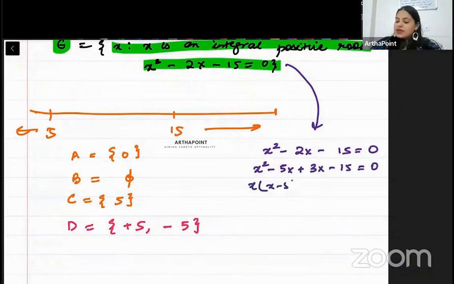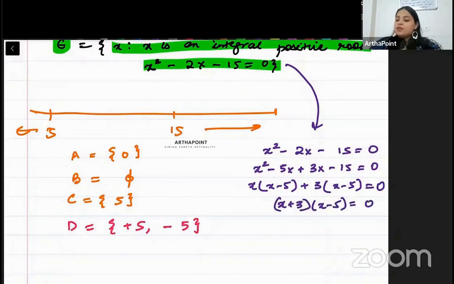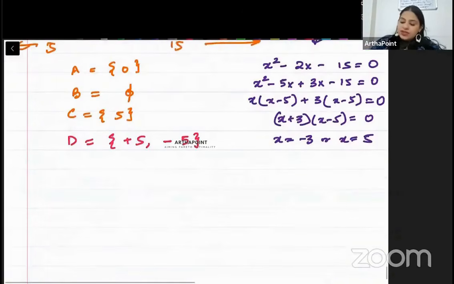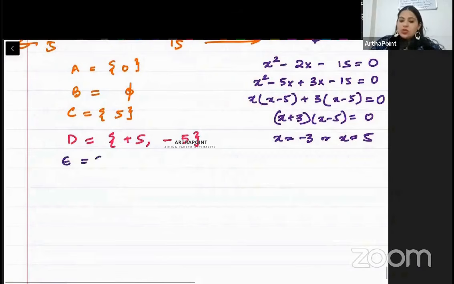(X minus 5)(X plus 3) is 0. Either X is minus 3 or X is 5. So beta, there are two elements in this. E contains minus 3 and 5.